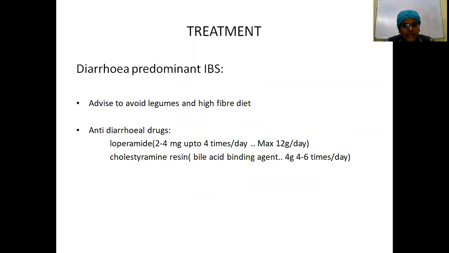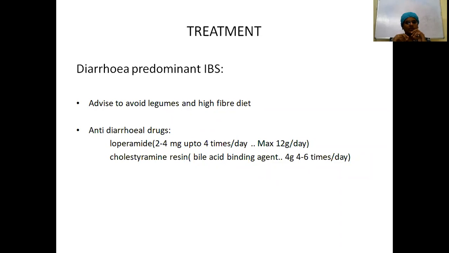Next, coming to the diarrhea predominant IBS type. In the diarrhea predominant IBS type, you will advise the patient to avoid legumes and a high fiber diet. Anti-diarrheal agents like loperamide, 2 to 4 mg up to 4 times a day to a maximum of 12 mg per day, can be given.